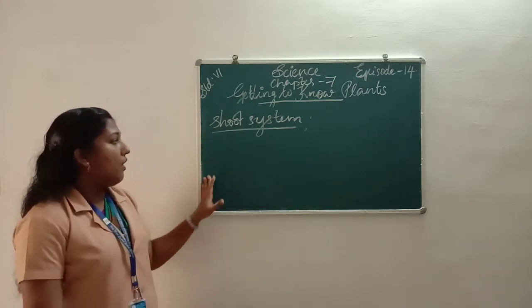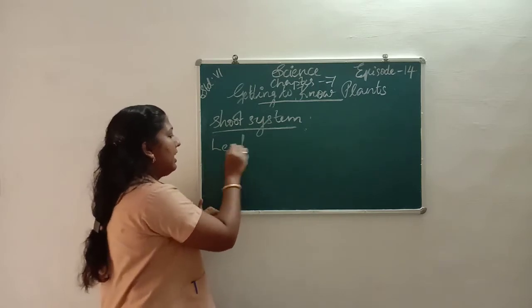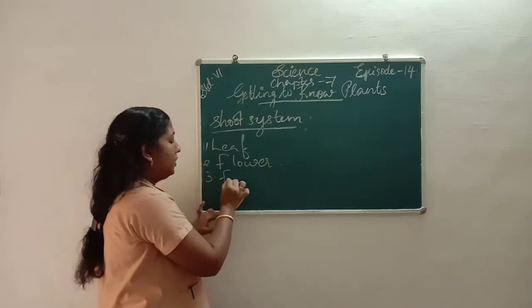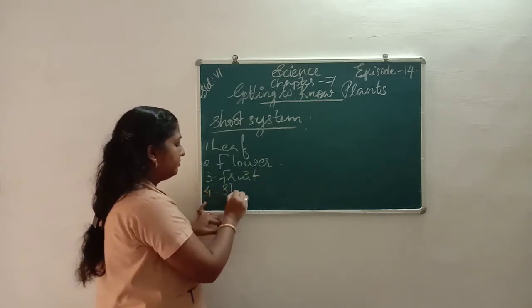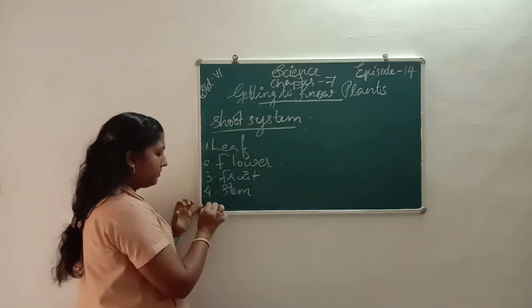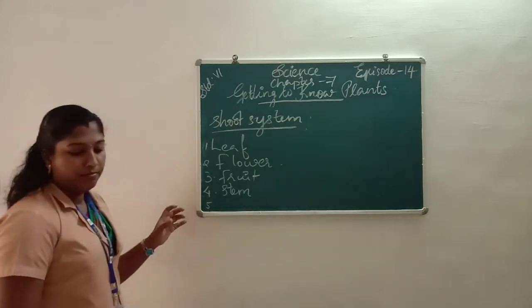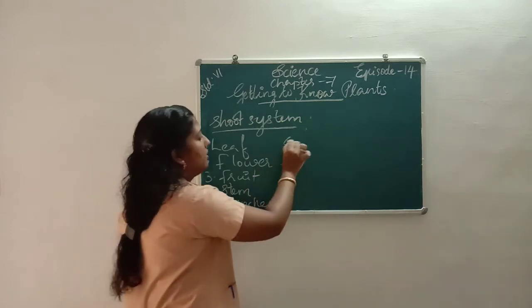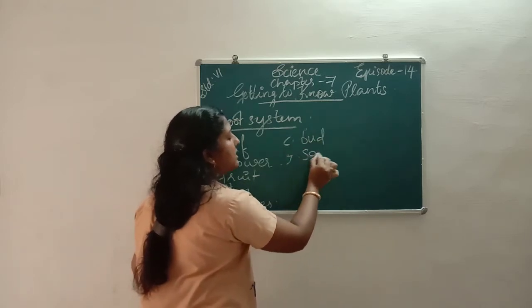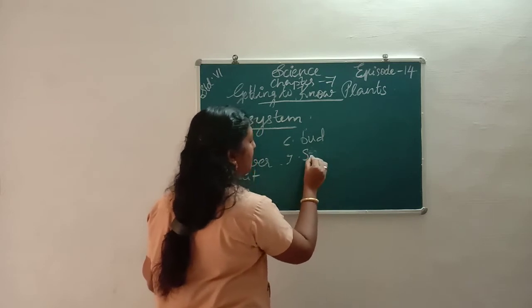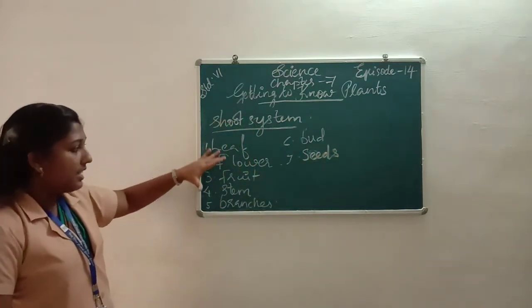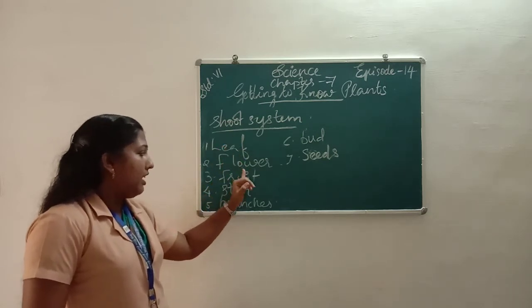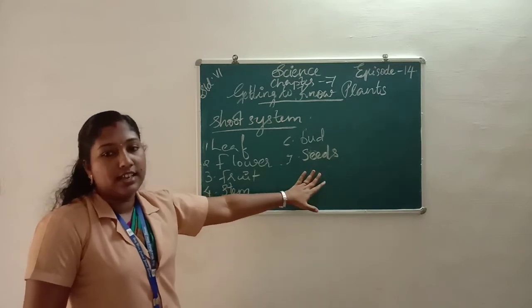The shoot system consists of leaf, flower, fruit, stem, branches, bud, seeds, etc. These are all parts included in the shoot system.